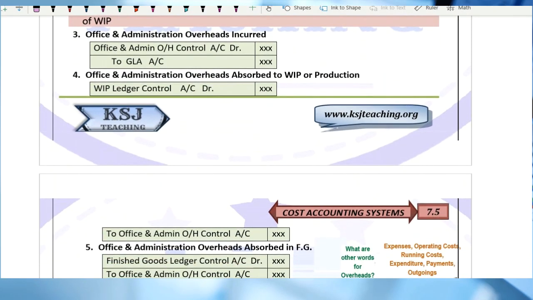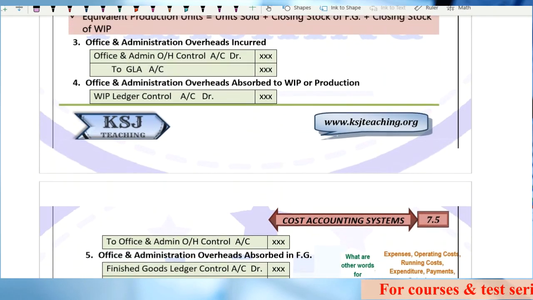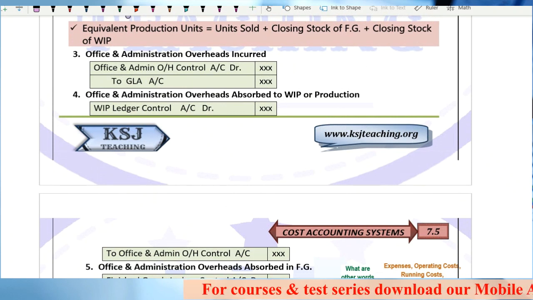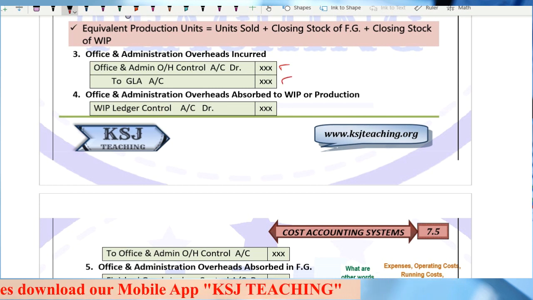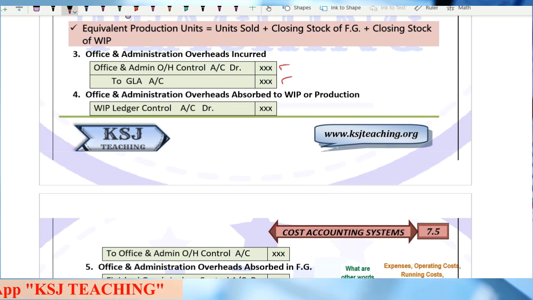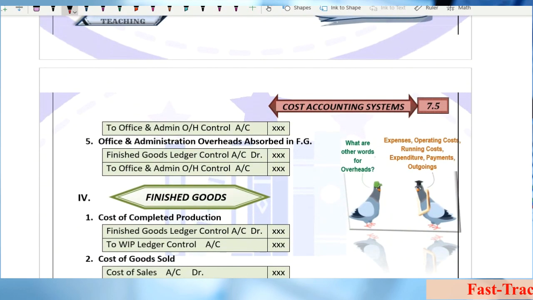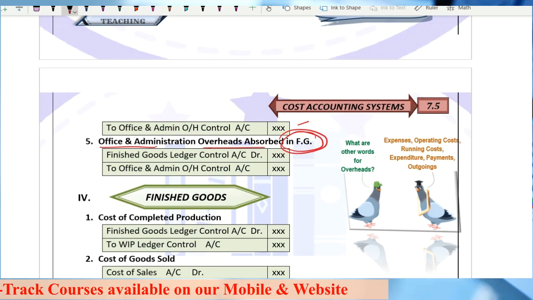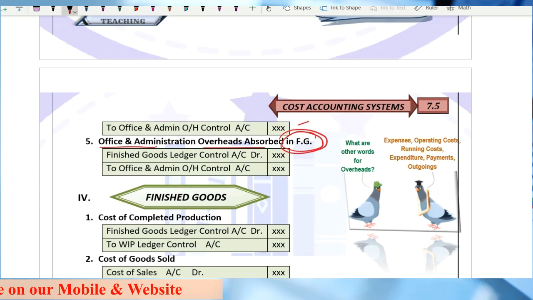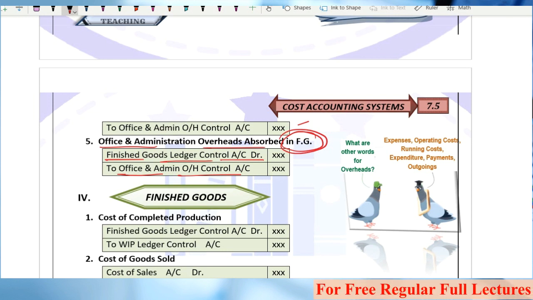So the overheads I told you can be any factory overheads. If it is office and administration overheads, then also it is simple, sir. Office and administration overheads control account to GLA, right? Then when you have to absorb this office and administration overheads to WIP or production, then WIP to office and administration. And if you are absorbing this in FG, that is the finished goods, directly instead of WIP, you can absorb this in the finished goods also directly. So it will be finished goods ledger control account to office and administration overheads control account. Clear?